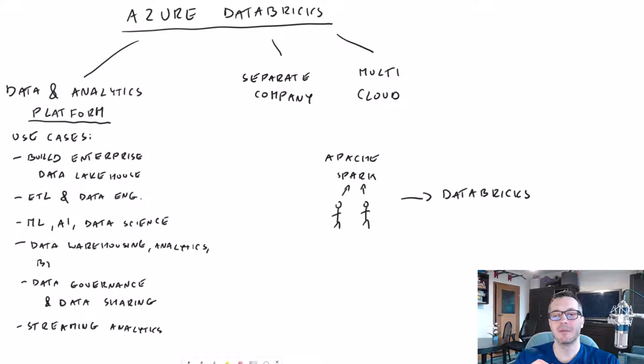Which in turn means that if a company decides to use Databricks to write some part of the solution, then if they decide, hey, we need to move from this cloud to another cloud, it should be possible, at least in theory, without major changes. Because Databricks exists in various clouds. Of course, those instances of Databricks will differ a bit between every cloud.